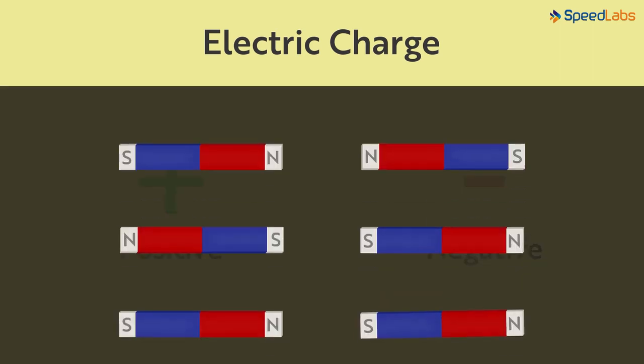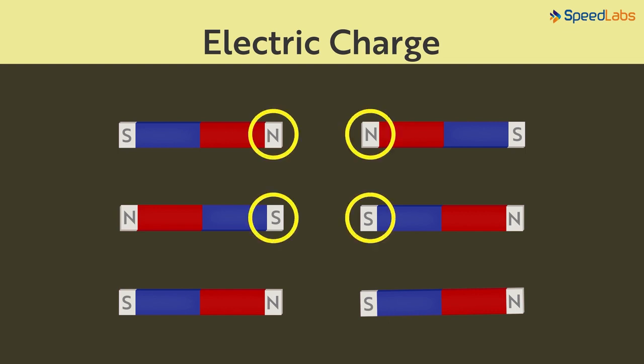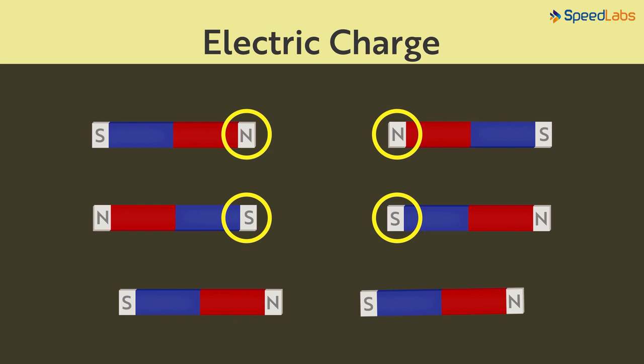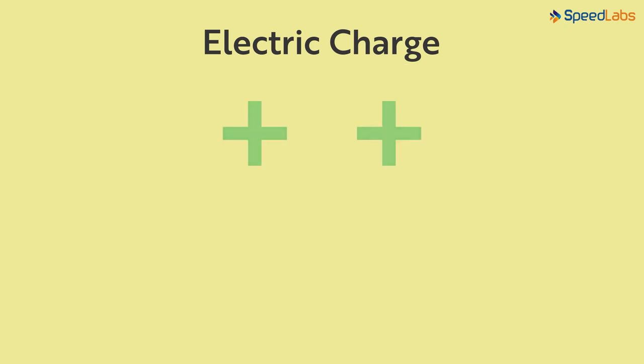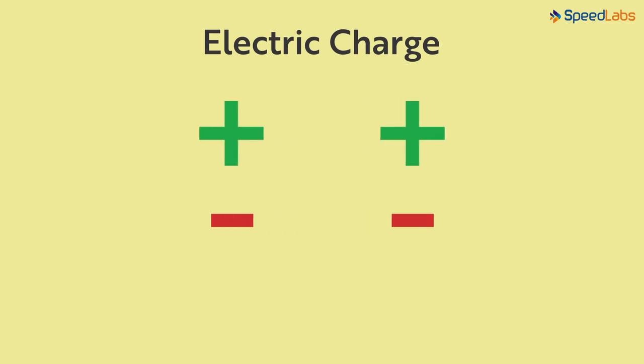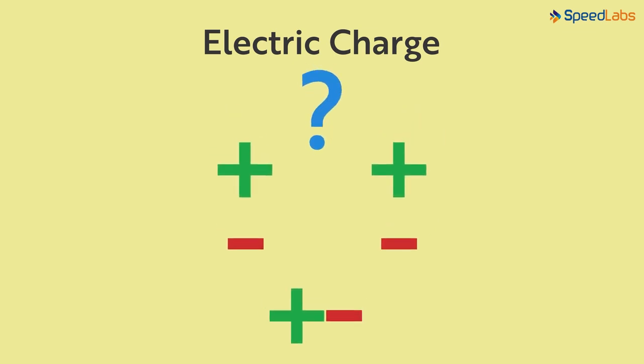Think of magnets for a moment. We know that two like poles, that is, two north or two south poles of magnets, repel each other. And unlike poles attract each other. Similarly, like charges, that is, two positive or two negative ones, repel each other, and unlike charges, that is, a positive and a negative one, attract each other. But what exactly is charged? Or in other words, who actually carries these charges?